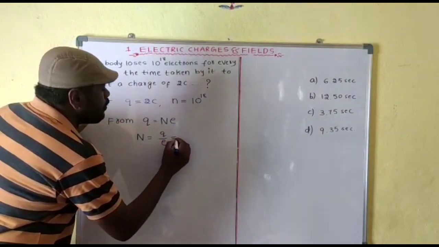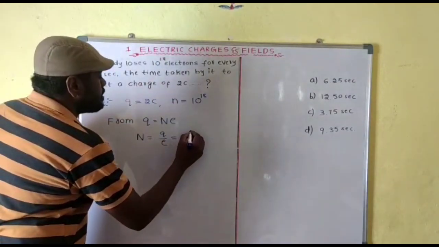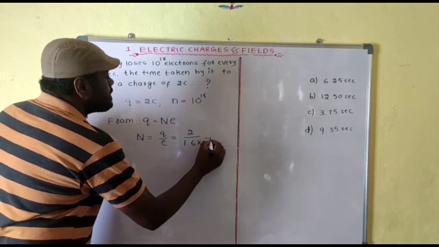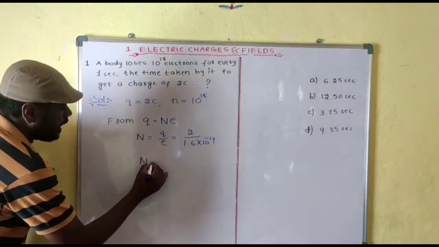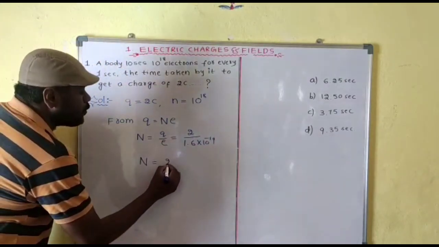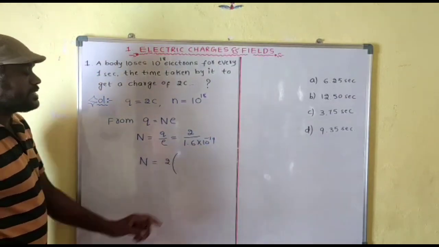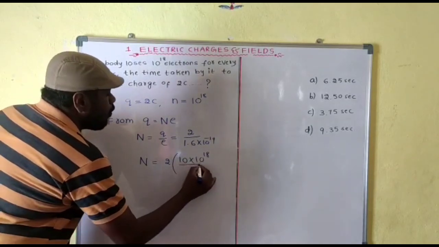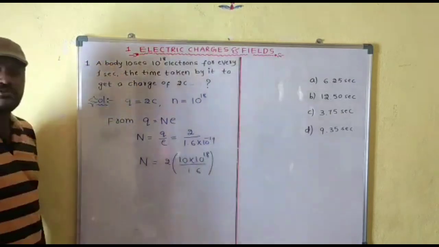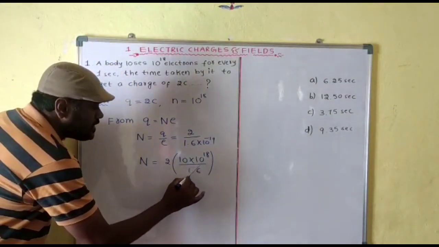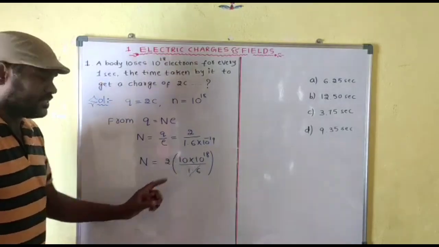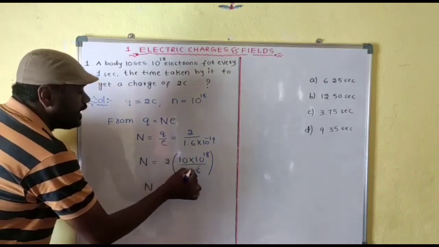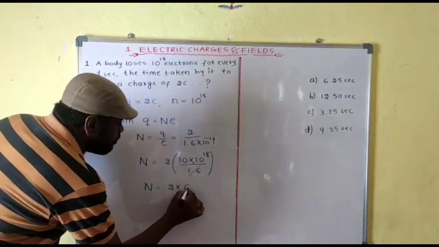If you substitute, Q is 2 coulomb, and the E value we know is 1.6 into 10 power minus 19. So N is equal to 2 into 10 power 19 by 1.6, which we can write as 20 into 10 power 18 by 1.6, and 10 by 1.6 becomes 6.25.